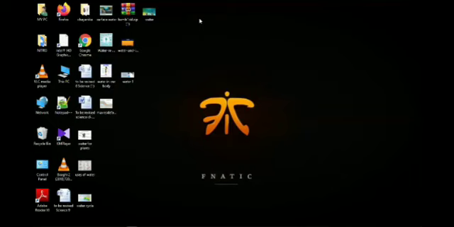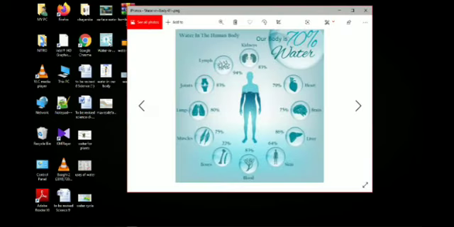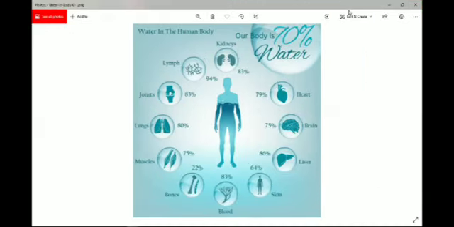So why do human beings need water? First question is, why do we need water? A very simple answer that comes to mind is that human beings need water for washing clothes or cooking food. But besides that, water has an important role in human beings' life. How is it? Because about 70% of the human body is made up of water.